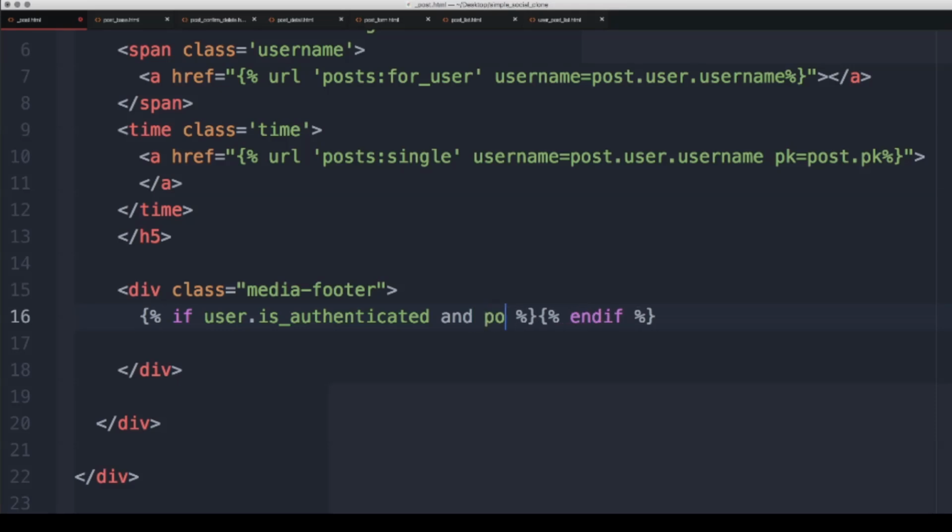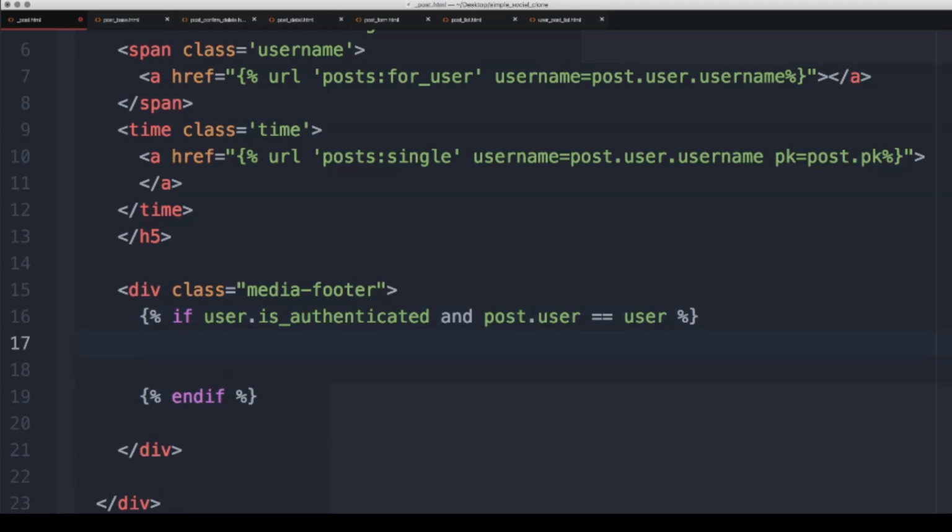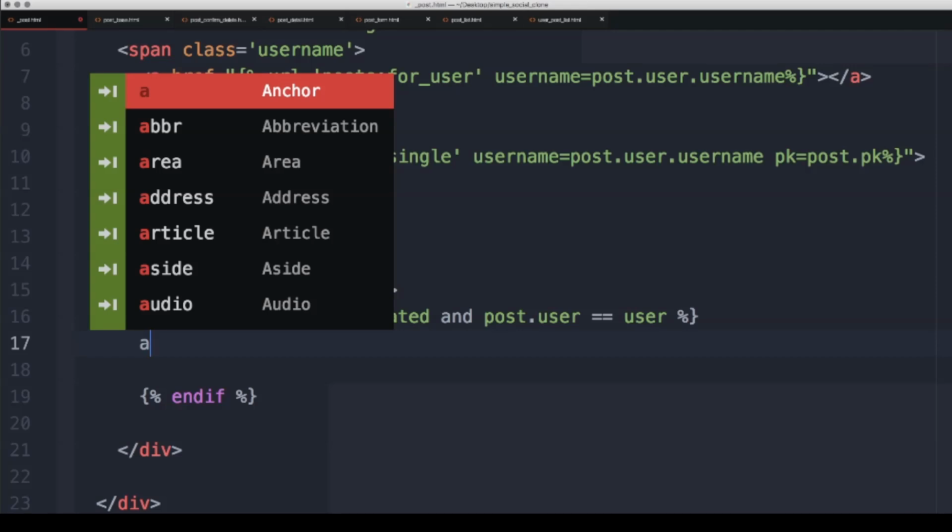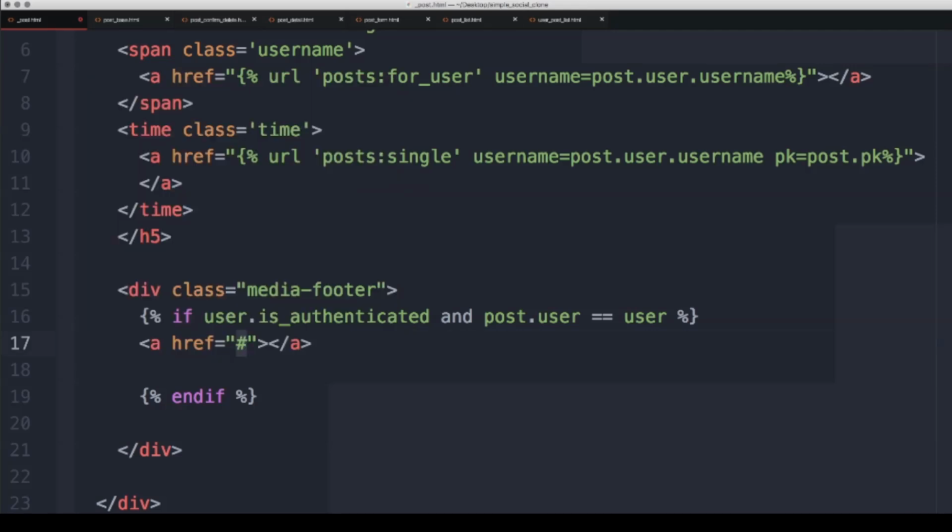So I want to say, and if post user is equal to the current user, so if those two things are true, then this person should be able to delete the post, which means we are going to have an anchor tag here, and we'll send them to the URL of post delete, where the primary key is equal to the post dot primary key.